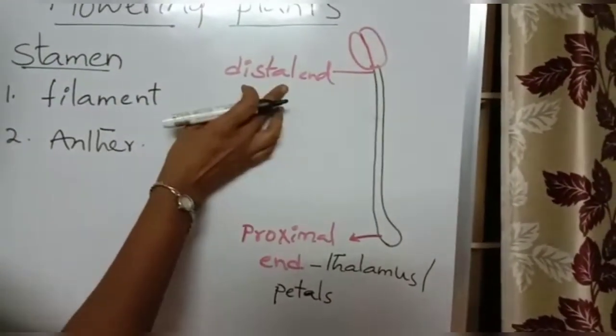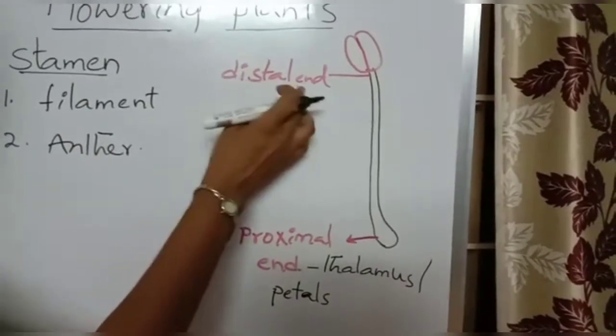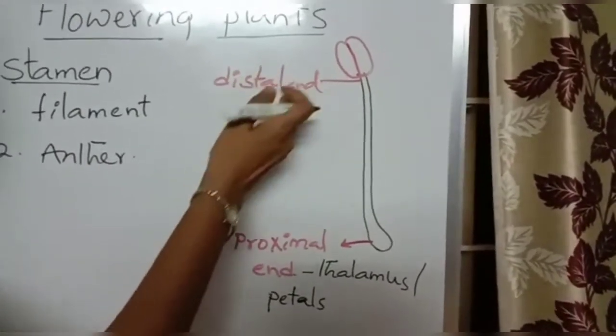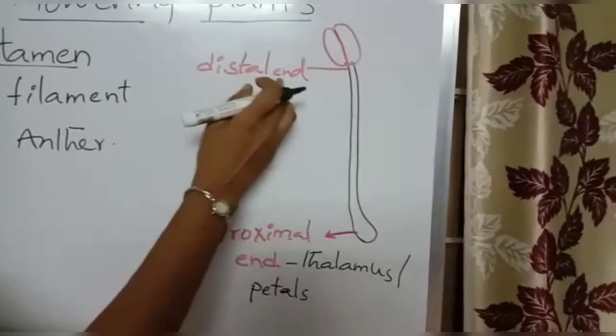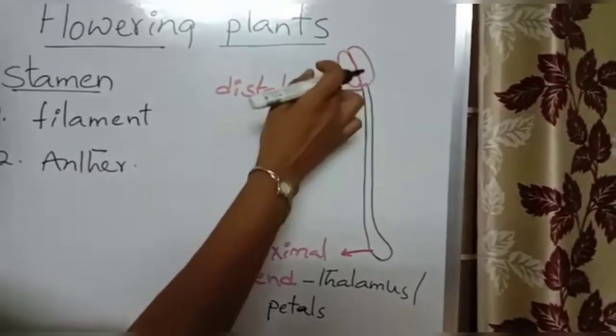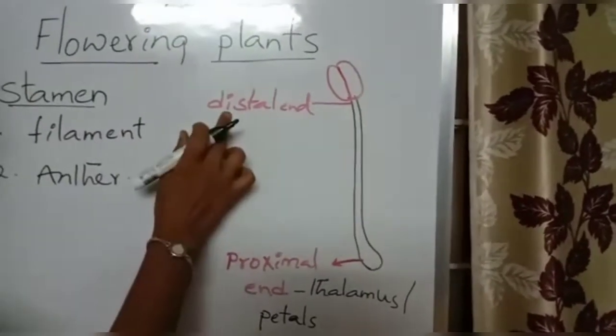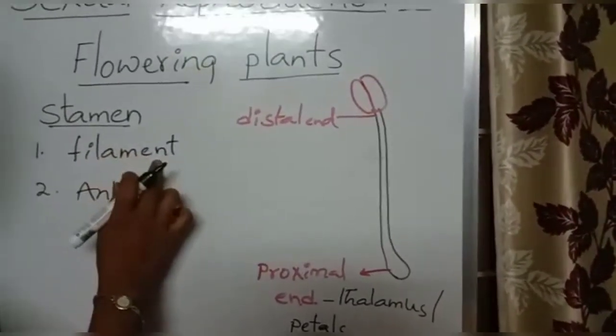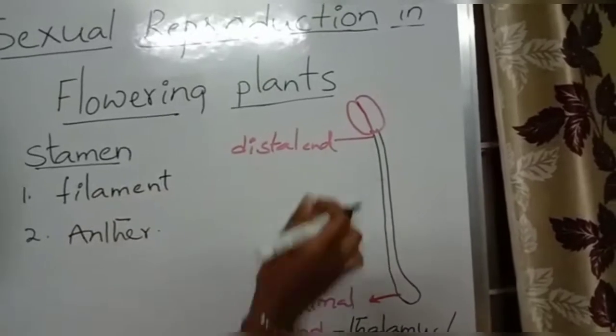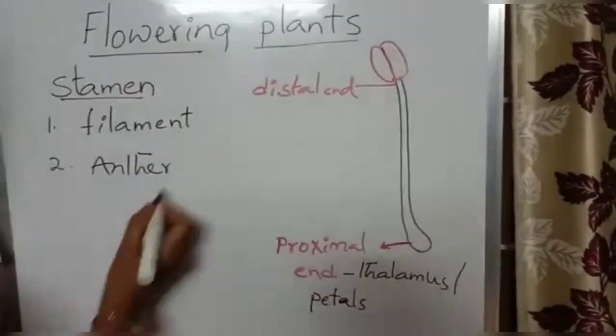The tip of the filament is called the distal end. Distal means far end, and this far end has the anther at its apex. So there are two parts in the filament: the proximal end and the distal end.